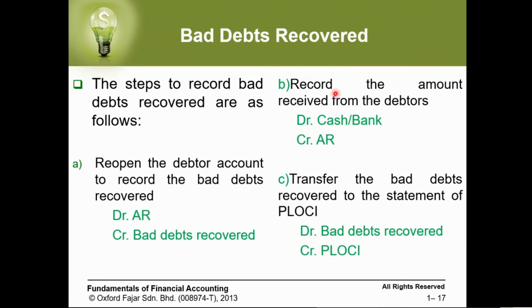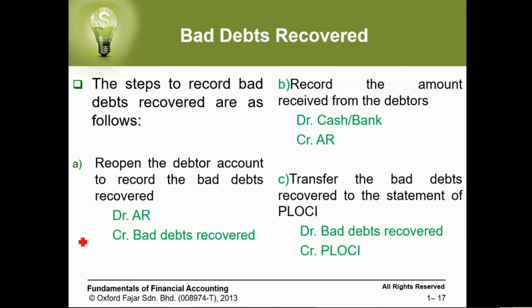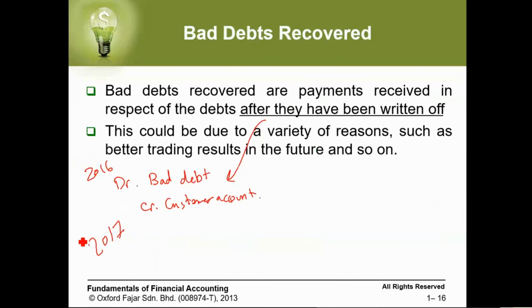Then record the amount received from the debtor. We put cash, credit the customer. Then transfer the bad debt recovered to the statement of profit or loss or other comprehensive income, or what we call the income statement. So these are the three steps when your bad debt is recovered. So what are the steps you do next, like after you have already written off the customer account? If you remember here, we wrote off the customer account.